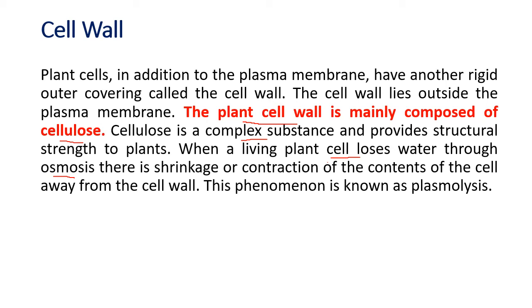So water from inside the plant starts to move out. So the cells will shrink and the leaves will wilt. Notice the wilting of leaves, when the leaves become down. It is called wilting. Now why do the leaves wilt in summer season? Because there was water inside, but outside the water was less. So the water particles in the form of vapor started to go out. Then the plant cell lost the water and the leaves wilt. So this phenomenon is called plasmolysis. Okay?